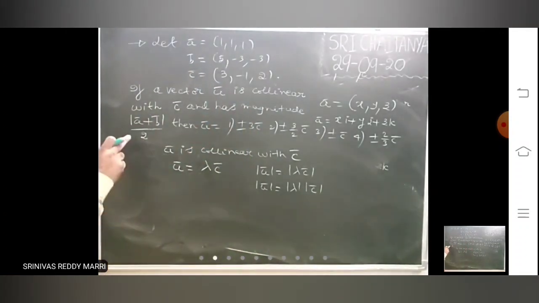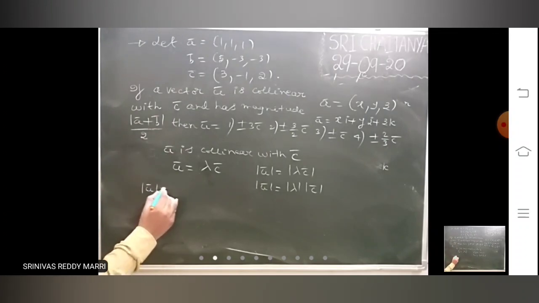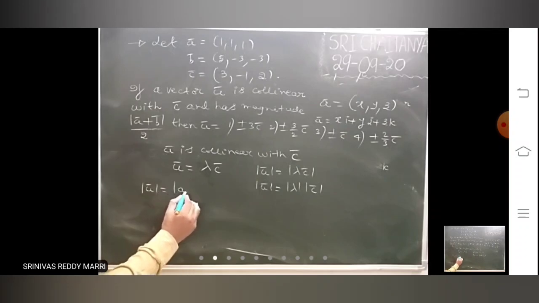What he has given? That vector u bar has this magnitude. Given that modulus u bar equals modulus of (A bar plus B bar) by 2.